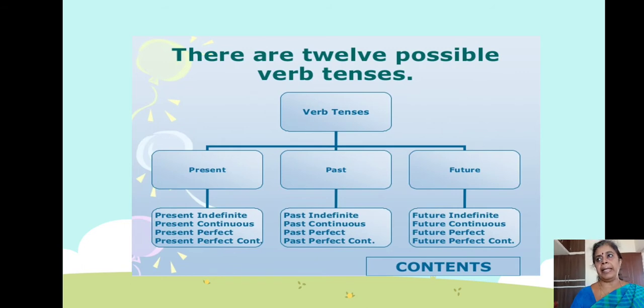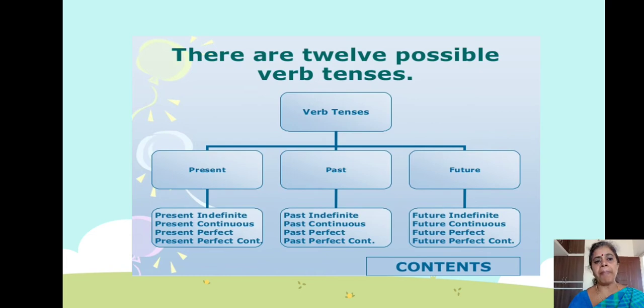See the table or the chart. So verb tenses, which are they? Present, past, future. First we will take the present. Present indefinite or present simple, present continuous, present perfect, present perfect continuous. You just learned that, no? That is only it: present indefinite or present simple tense, present continuous tense, present perfect tense, present perfect continuous tense. That is related to present.